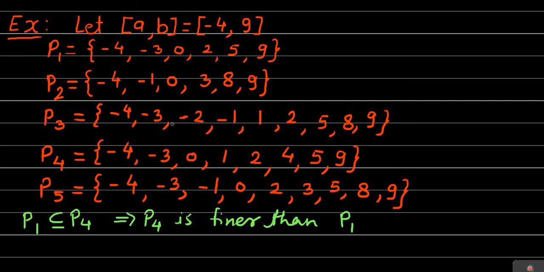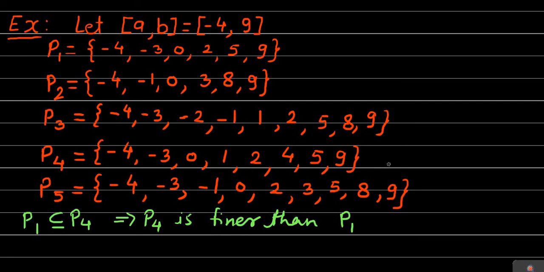We also observe that P1 is a subset of P5, which means that P5 is also a refinement of P1, and P4 is a subset of P5. So P5 is finer than P4, or P5 is a refinement of P4. All these statements are exactly correct. So we have considered the finer or refinement of a partition.